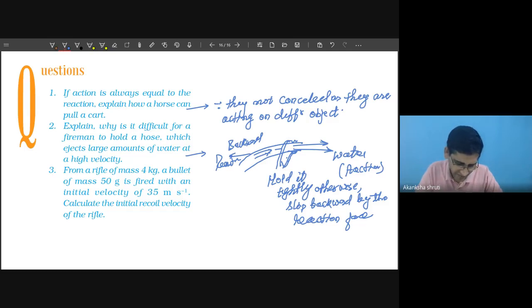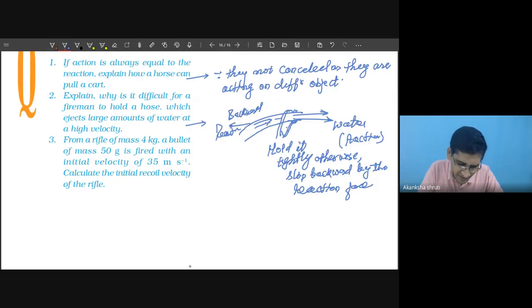Now see the third one, a rifle of mass. It is given, students, we can understand like this. A rifle is given.